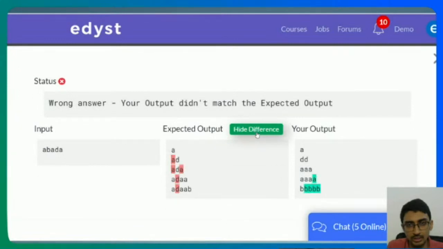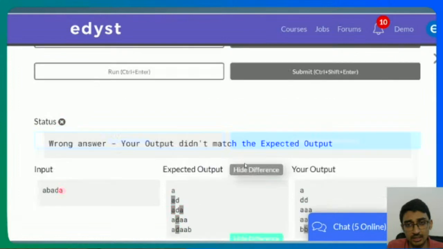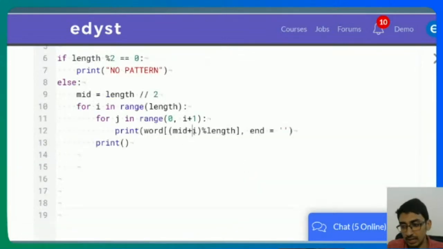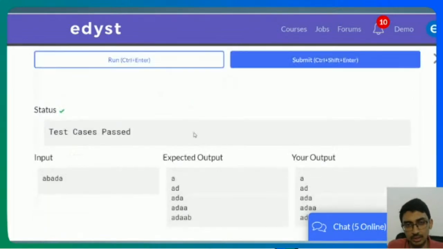Now we're still getting an error. It's ADD. Okay, got it. So it should not be word of mid plus i. It should be mid plus j. We made a mistake there. It should not be mid plus i. It should be mid plus j. Now if I run this, it works out.